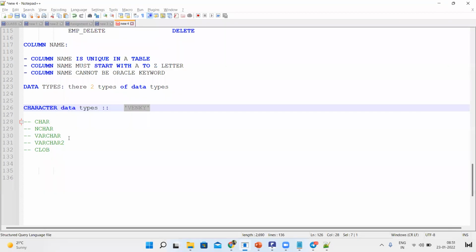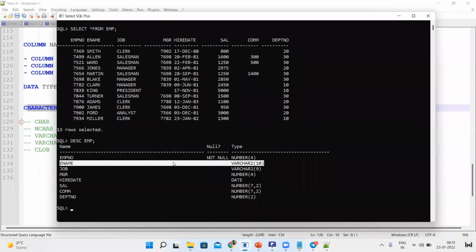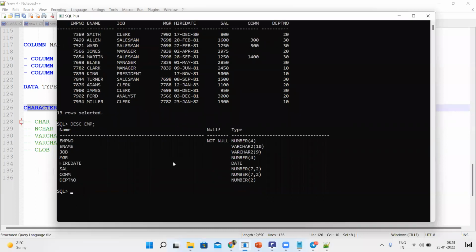Varchar2 allows character data, right? So let us try to insert one row now. Insert into table EMP. You need not worry about this statement, just see what is going on.